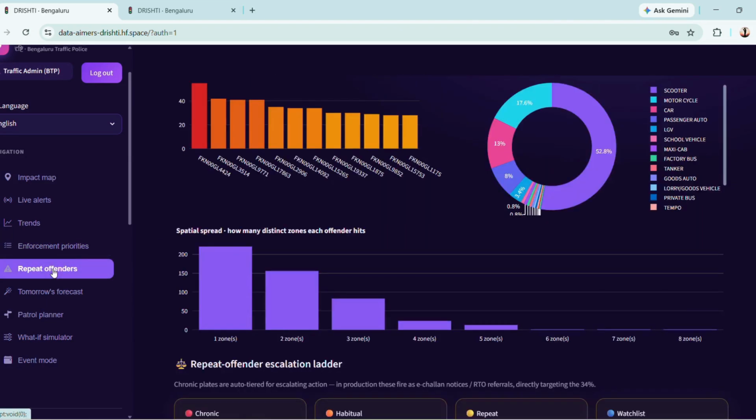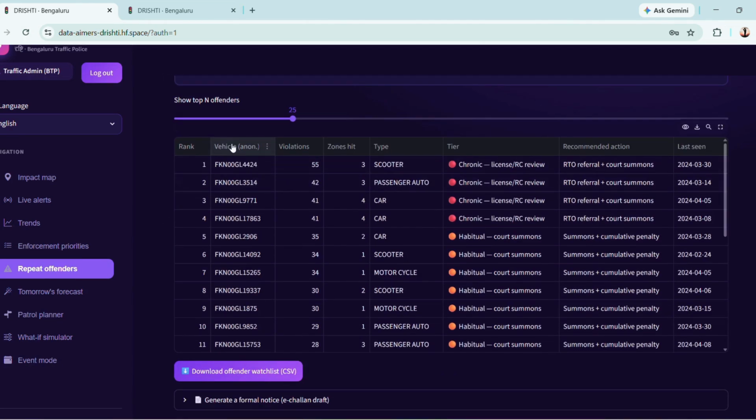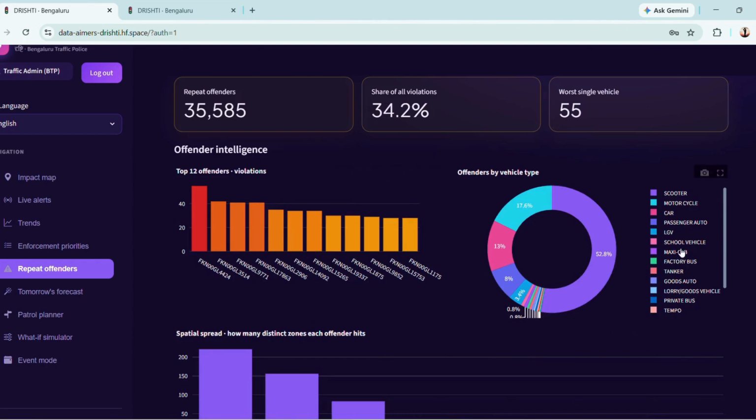Coming to the repeat offenders, as the name suggests, this shows the vehicle number, their number of violations, the repeated violations that they have, the zone hits, the type of the vehicle, the tier under which they have been assigned, the recommended action that has to be taken by the officer in charge, and the last seen for that particular vehicle. There are some visualizations also depending on the repeated offenders of the citizens of Bangalore.